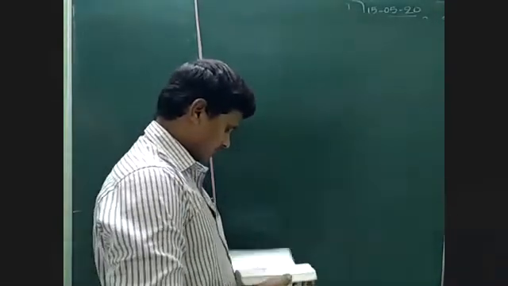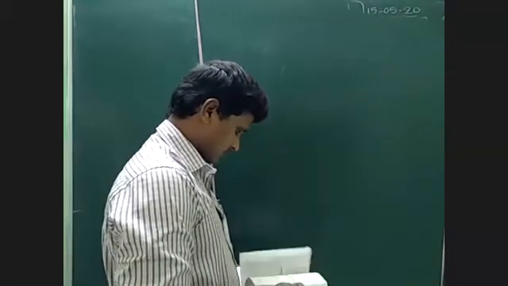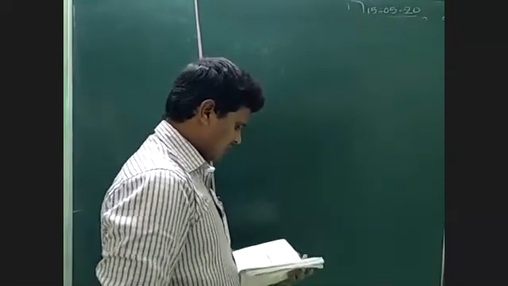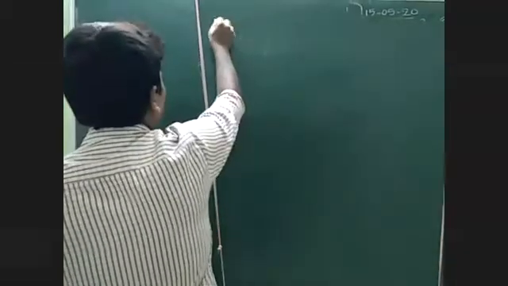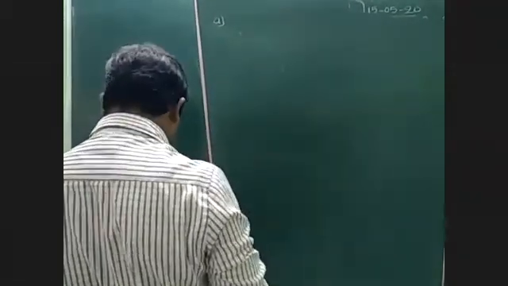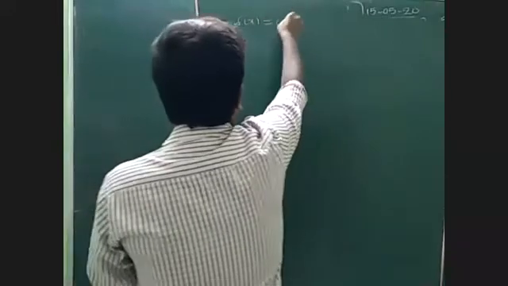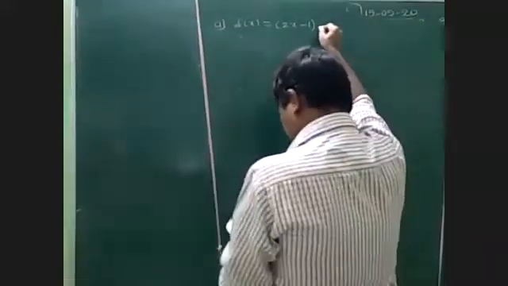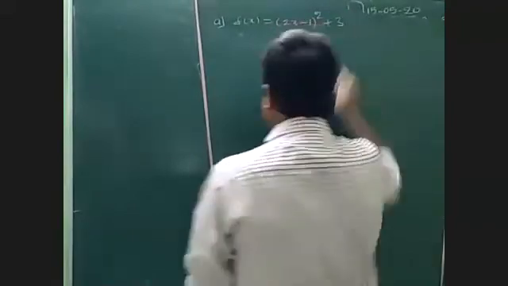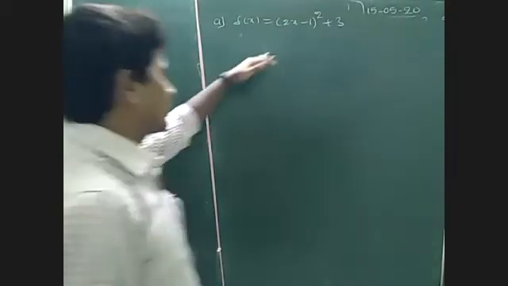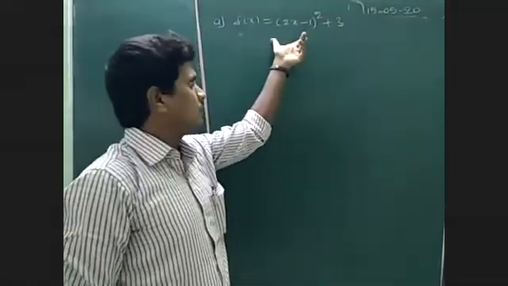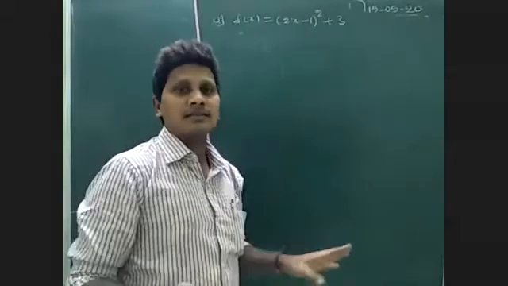Yeah, first question. Find the maximum and minimum values, if any, of the following functions. F of x is equal to (2x minus 1) whole square plus 3. Okay, observe very carefully. Once we understand at least 1 to 2 problems, the entire exercise becomes easy. Very simple. F of x is given.